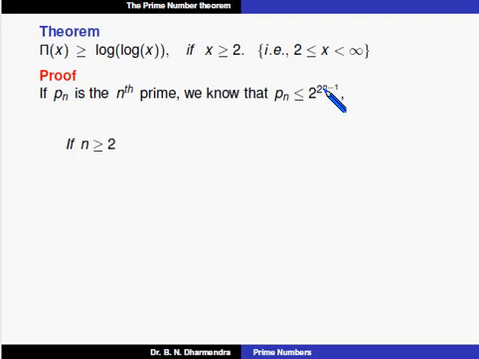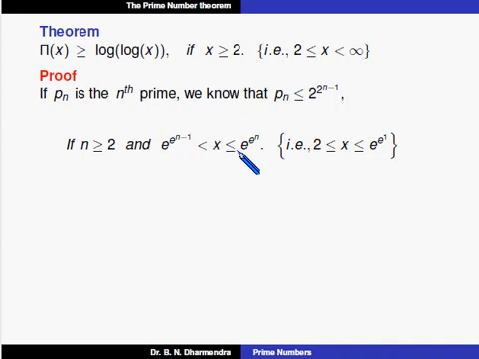And also, if n is greater than or equal to 2 and x lies between e to the power of n minus 1 and e to the power of n. You can observe that here it is an open interval and here a closed interval, and x lies between 2, which is less than or equal to x, which is less than or equal to e to the power of 1.